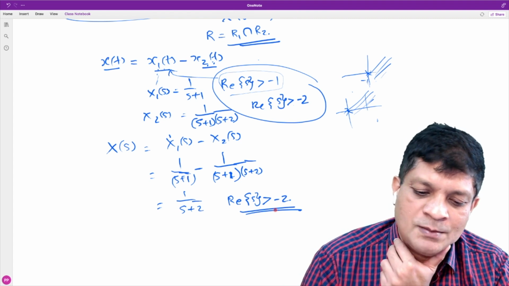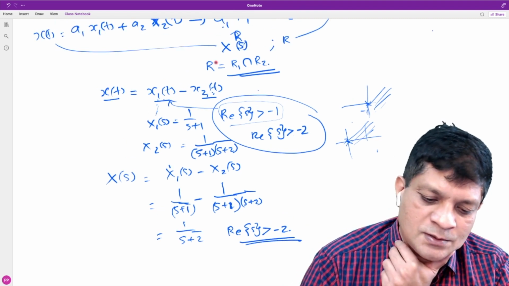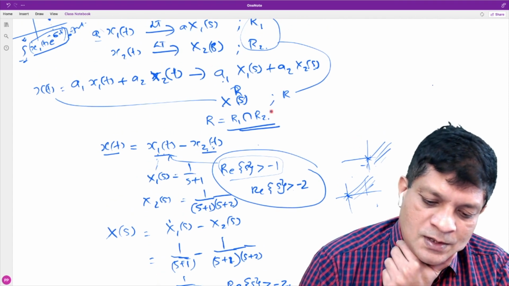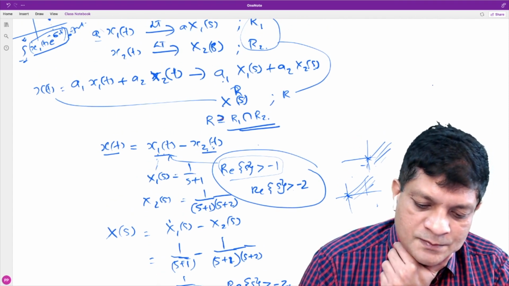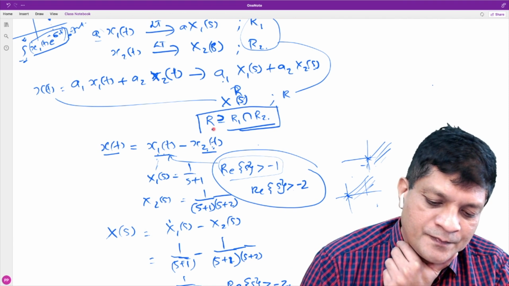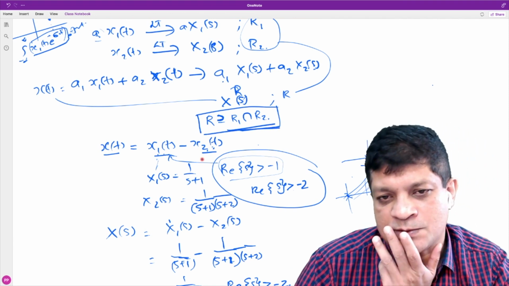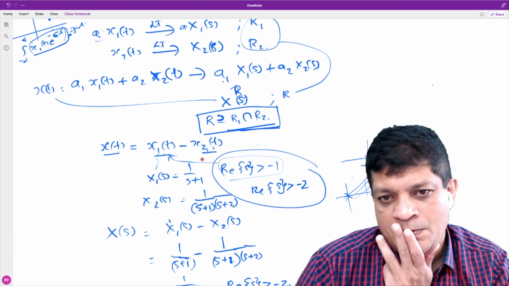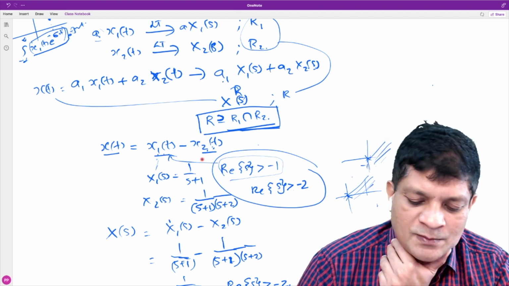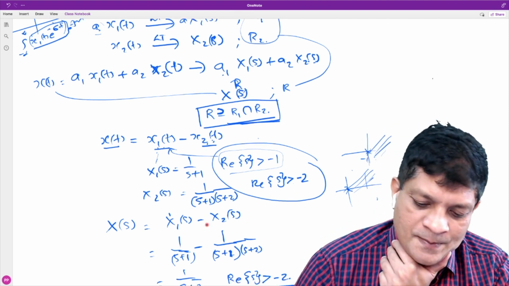So the linearity property is that it is not R equals R1 intersection R2. It can be a superset also. And tell me why it is happening.